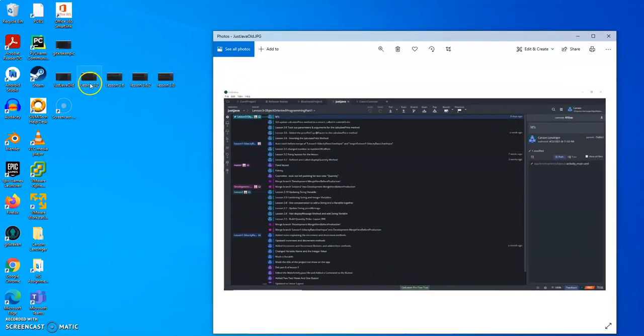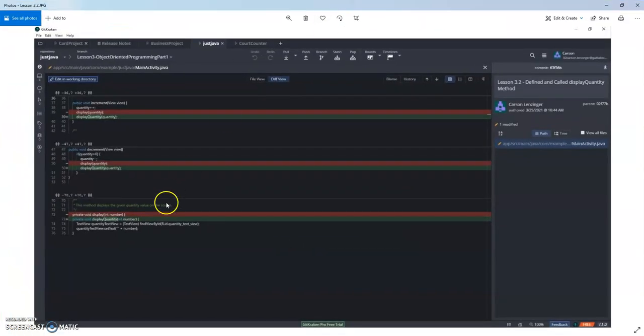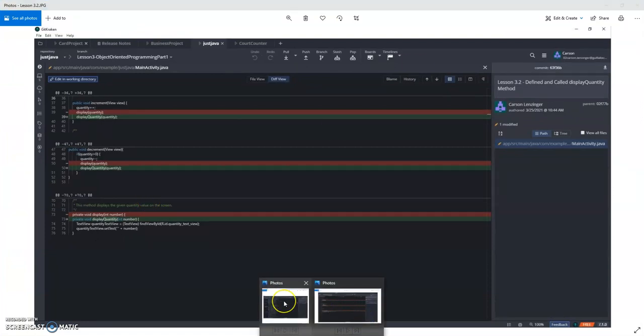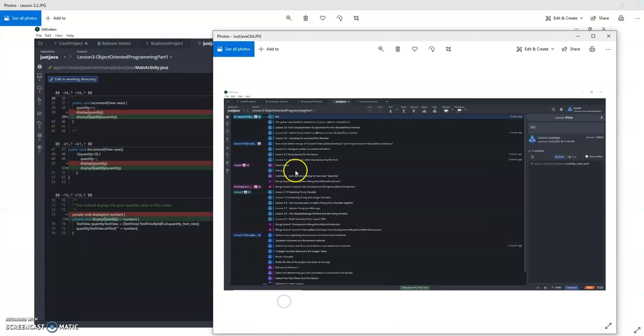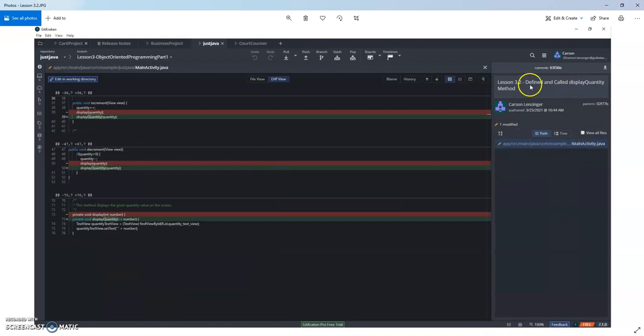But I'm going to go through, minimize that. Here's one of my commits. Actually, I'm going to show that is Lesson 3.2. So in here, that should be the defined and called display quantity method. We'll see that. Yep, that is right there.